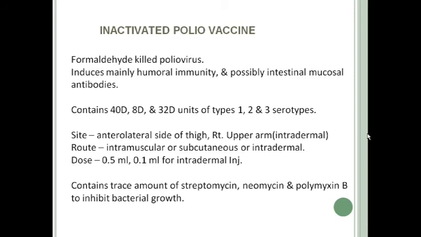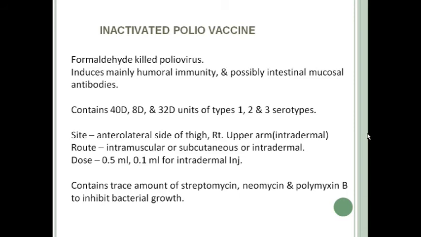So inactivated polio vaccine can be given either intramuscular, subcutaneous or intradermal. If you are giving intramuscular, then the anterolateral right side of the thigh is the site, and if you are giving subcutaneous or intradermal, then you should give it in the upper arm. The dose is 0.5 ml for intramuscular and subcutaneous, whereas for intradermal it is 0.1 ml.